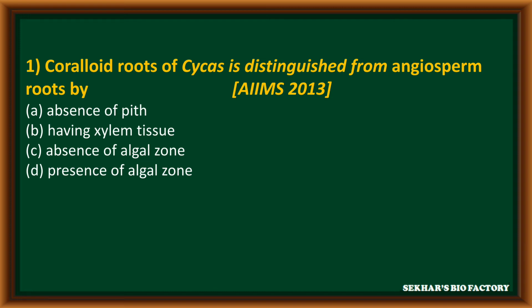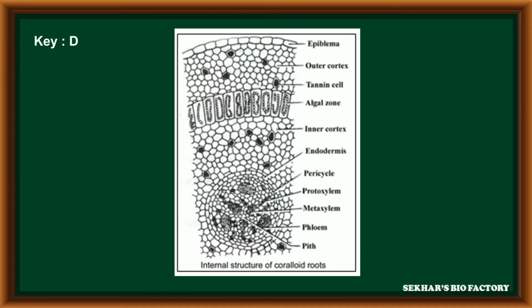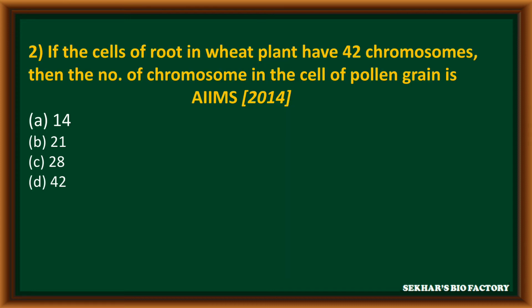Option A, absence of pit. Option B, having xylem tissue. Option C, absence of algal zone. Option D, presence of algal zone. In this, the correct answer is option D, presence of algal zone. In the transverse section of Cycas coralloid roots, in the cortex region, the cyanobacteria form the algal zone. It helps to fix atmospheric nitrogen.